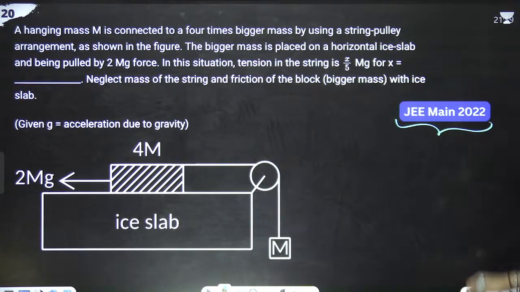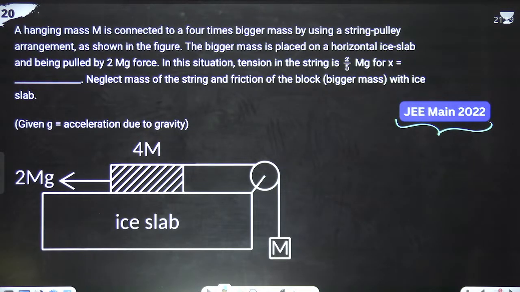Next question is what? JEE Main 2022. What the question is saying, a hanging mass M is connected to a 4 times bigger mass by using the string pulley arrangement as shown in the figure. The bigger mass is placed on a horizontal table or ice slab and being pulled by 2 mg force.